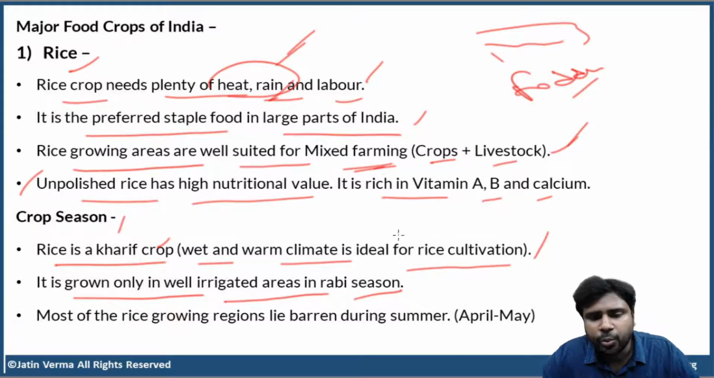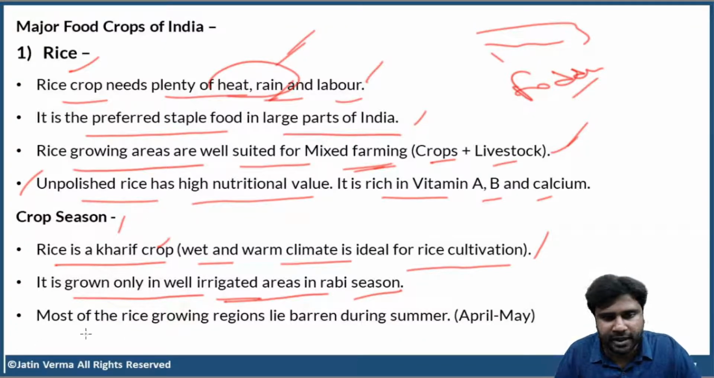How? What about during the Rabi season? Yes, in Rabi season also, you can cultivate rice provided there is good irrigation facility. Because what is Rabi season? Cool and dry season. Maybe rice can survive the cool weather, but rice cannot survive without any water, without any moisture. So, rice can also be cultivated in Rabi season provided it is a well irrigated area. That is very, very important. Clear?